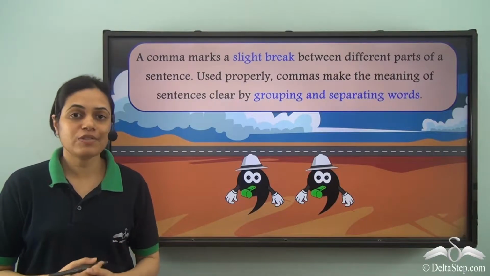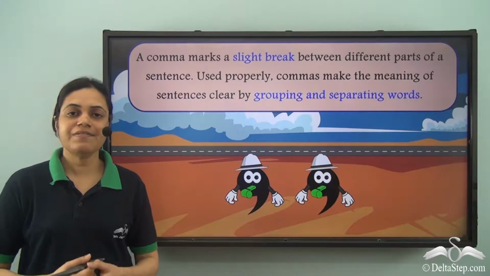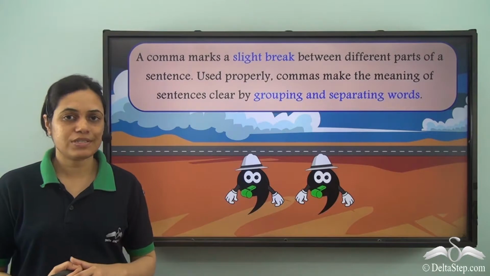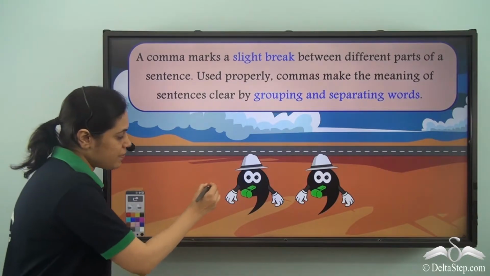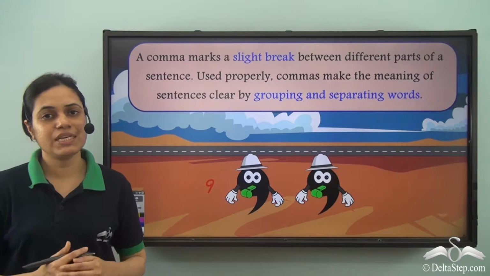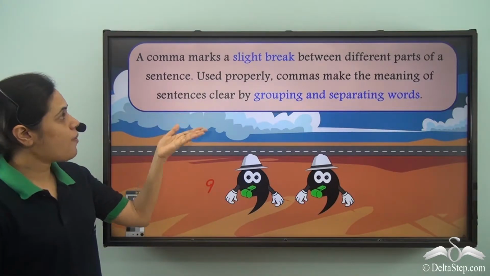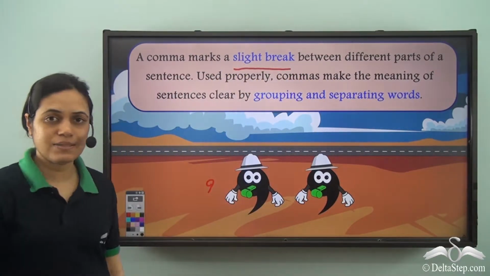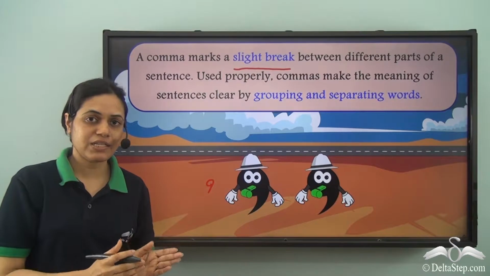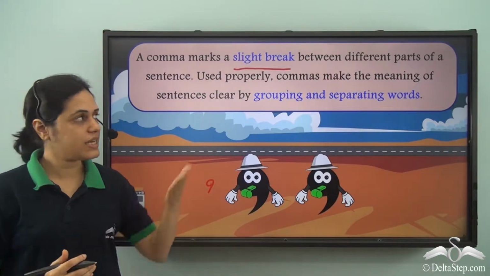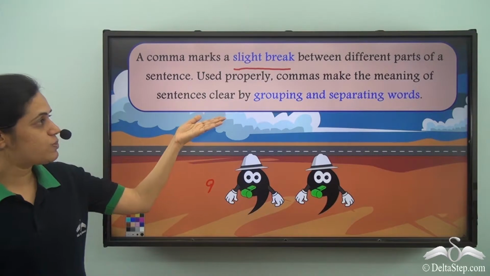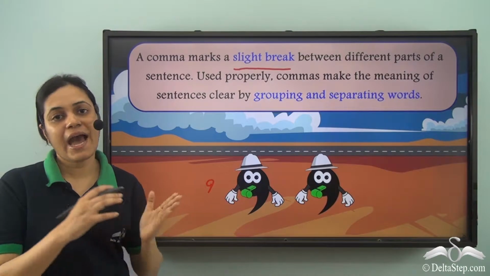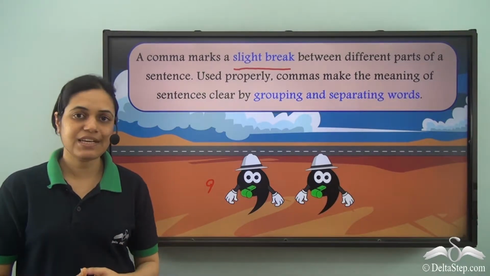We use several pauses while we speak. Similarly, when we write, we use punctuation marks to indicate pauses. Now, comma is a punctuation mark which is used to indicate a small pause. A comma marks a slight break between different parts of a sentence. So, to separate one part of a sentence from the other part of a sentence, we use commas. Used properly, commas make the meaning of sentences clear by grouping and separating words. Let us see how.